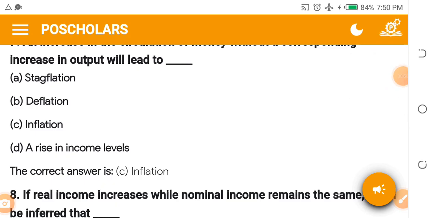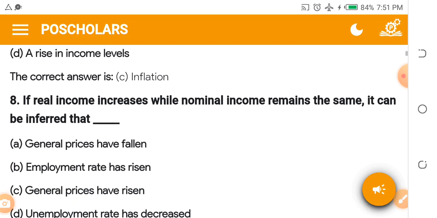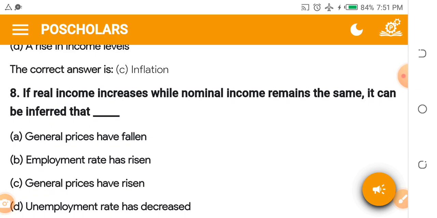If real income increases while nominal income remains the same, it can be inferred that, I need you to pay attention. Pay attention to this. Let nothing distract you. If real income increases while nominal income remains the same, it can be inferred that A. General prices have fallen. B. Employment rate has risen. C. General prices have risen. D. Unemployment rate has decreased.